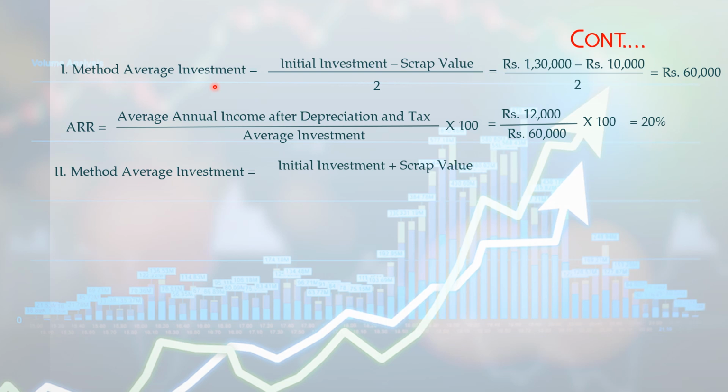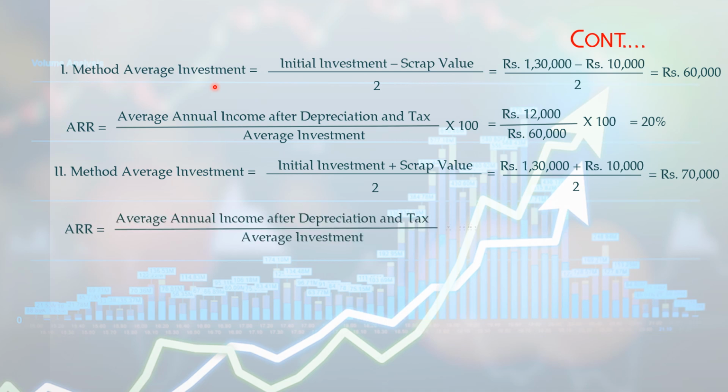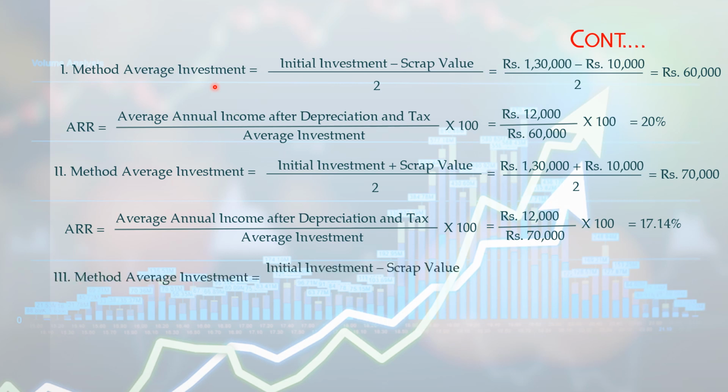Second method, average investment is equal to initial investment plus scrap value divided by 2, which is rupees 1,30,000 plus 10,000 divided by 2, which is equal to rupees 70,000. Now let us substitute rupees 70,000 in the ARR formula, so that we will get rupees 12,000 divided by rupees 70,000 into 100, which is equal to 17.14%.